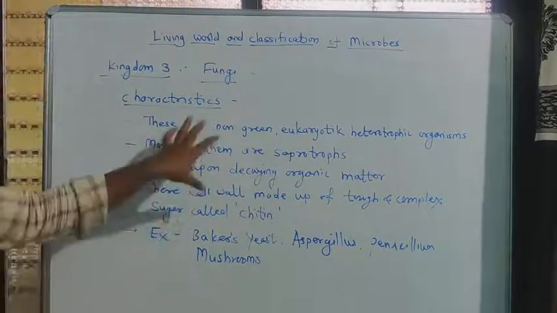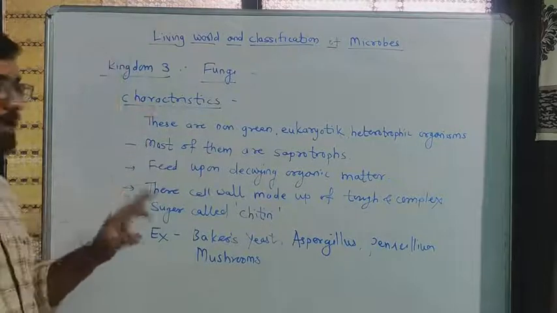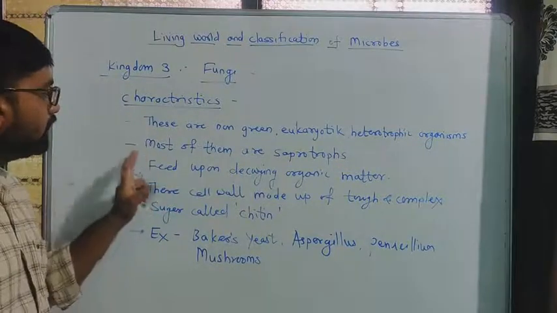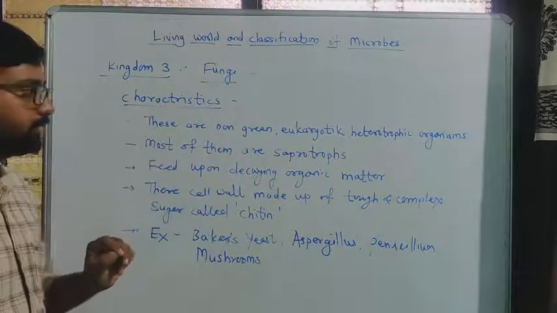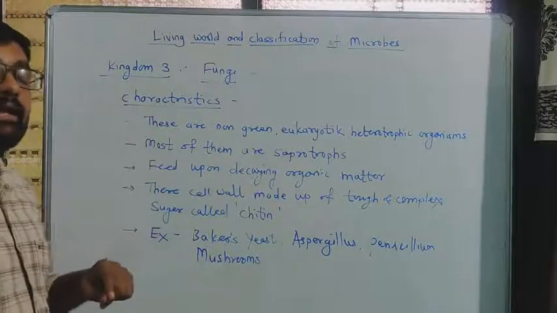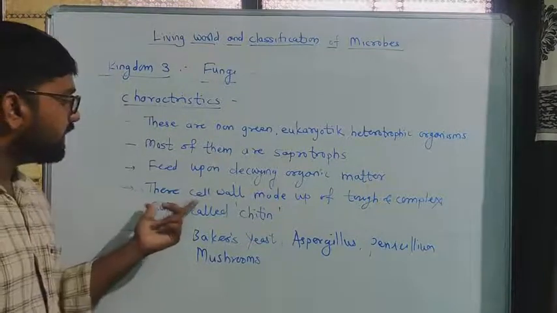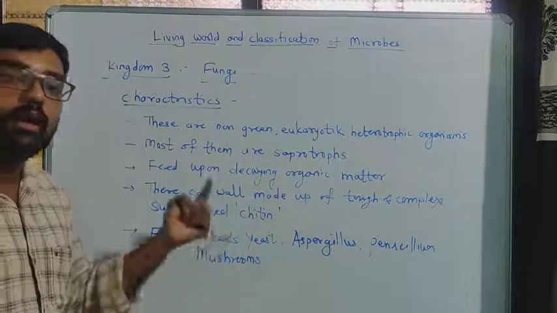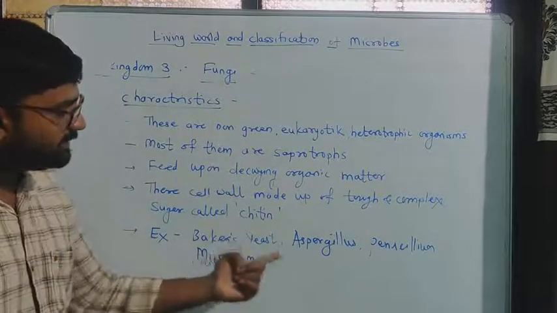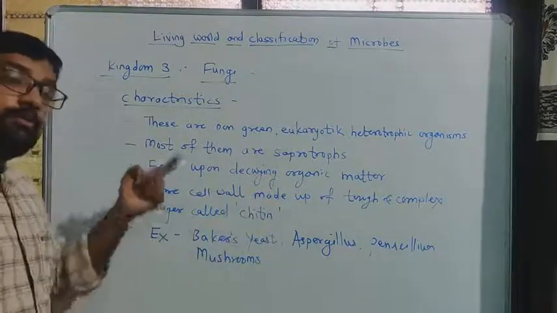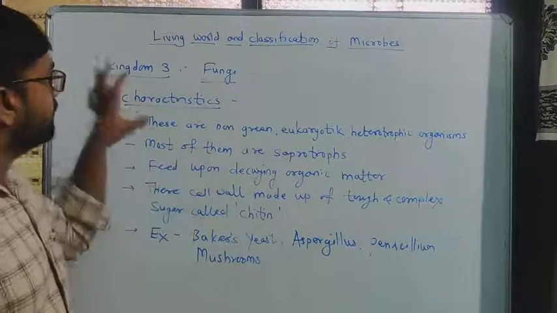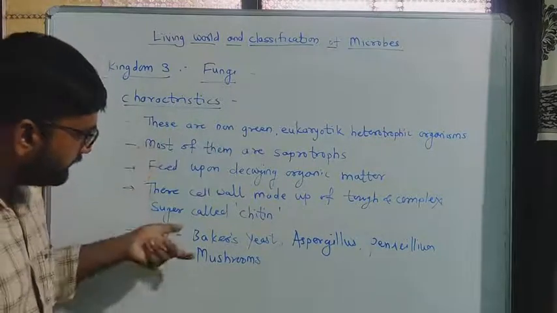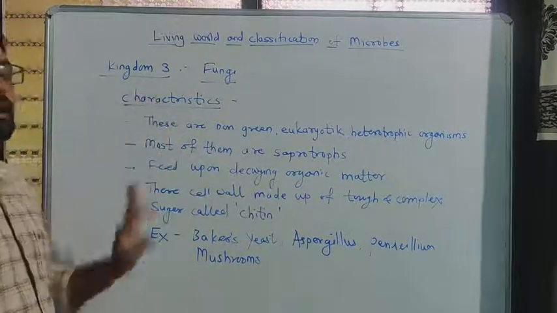Look, these are some characteristics of kingdom fungi. These are non-green eukaryotic heterotrophic organisms, most of them are saprotrophs, they feed upon the decaying organic matter. Their cell wall is made up of a tough and complex sugar called chitin, and Baker's yeast, aspergillus, penicillium and mushroom are the examples of kingdom fungi. So you have to remember some characteristics and some examples of kingdom fungi.